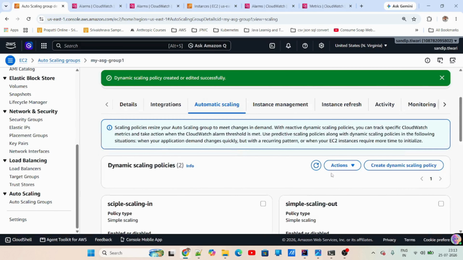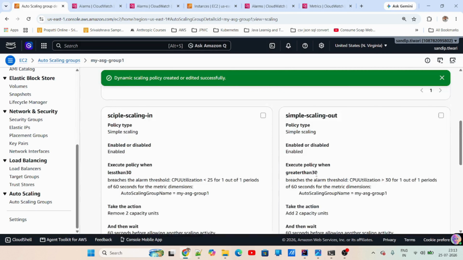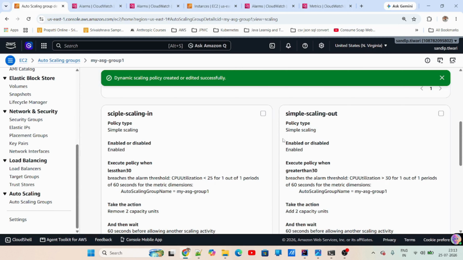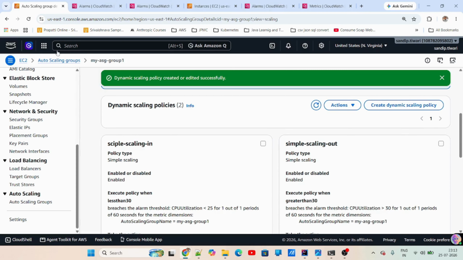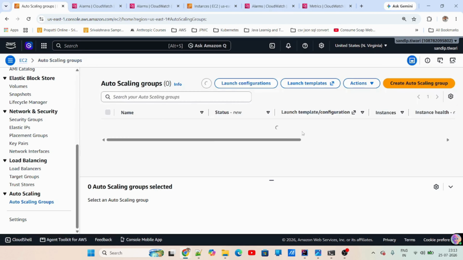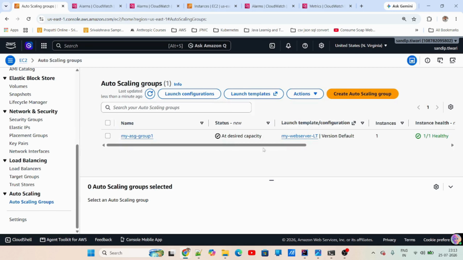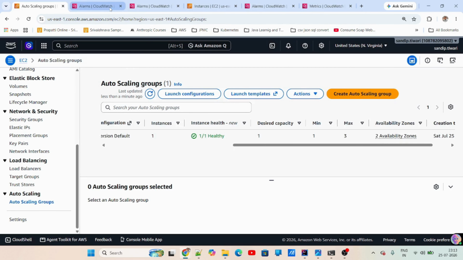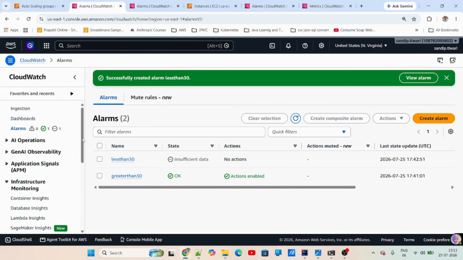Now I have both the policies created, scaling in and scaling out. Just keep that in mind: in simple scaling, you have to have both the scaling out and the scaling in as well. It will not do it automatically, like it was in target tracking. So you have to keep that in mind. I will check the auto scaling state here. Till now, I don't think the alarm has actually triggered.